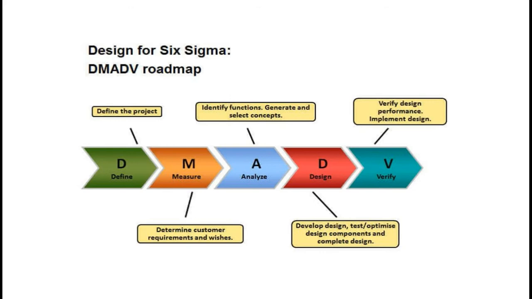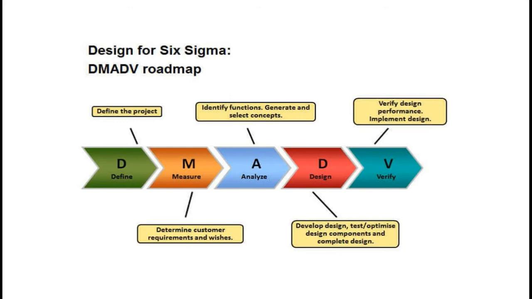In this phase, alternative designs are also developed, and again the analysis is done, and out of the possible alternatives, the best design is selected. In the next phase, that is the verification phase, the selected design amongst the various alternatives is run at pilot scale, and the performance is measured.